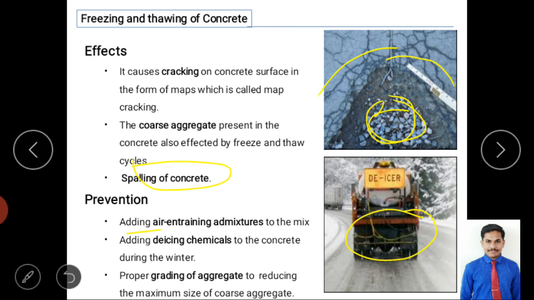So I'll repeat: by adding air entraining admixtures you can reduce it; by adding de-icing chemicals you can reduce it; and with proper gradation, because we have to reduce the maximum size of aggregate. And one more: if you make proper design of the concrete mix and materials, and proper curing, compaction and placing, then also we can reduce it, right?